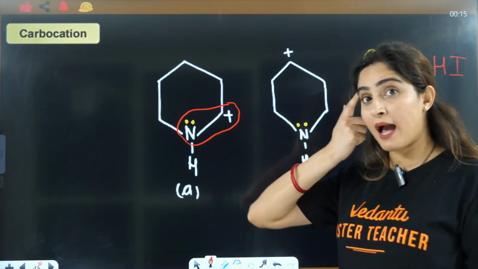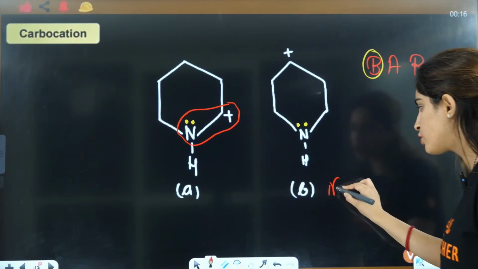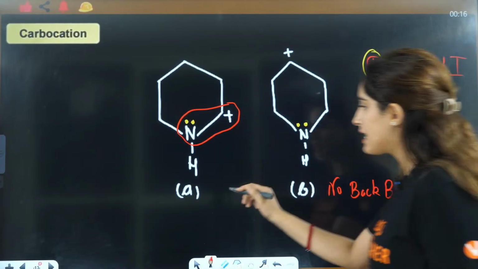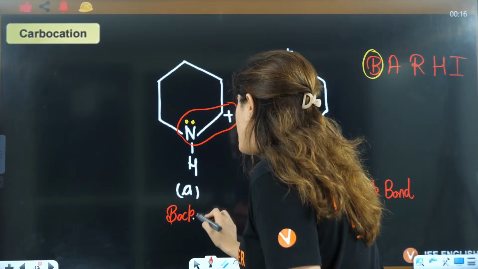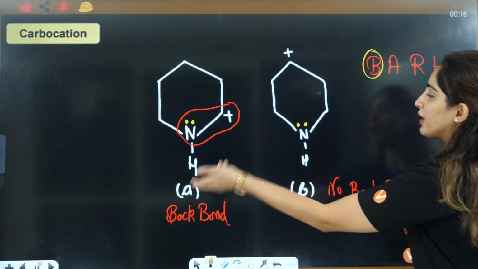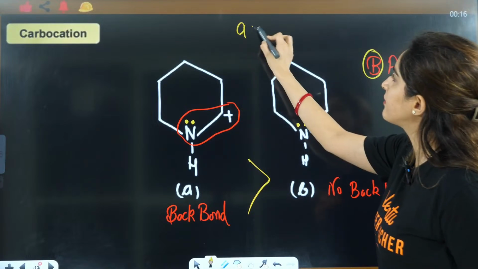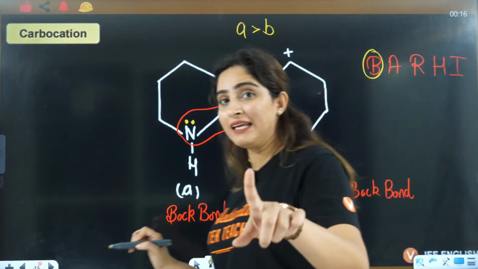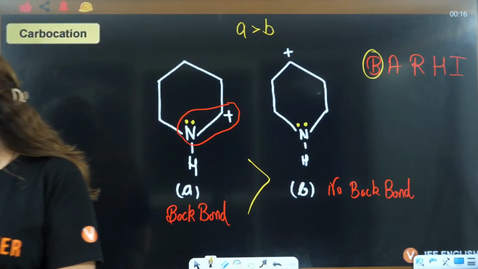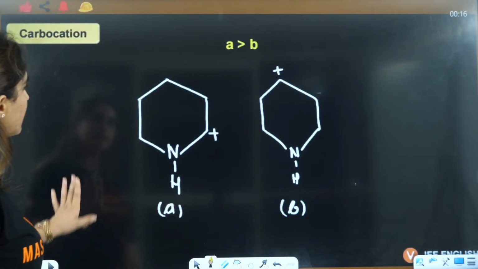So now it has back bonding, right? This does not have back bonding. You can say no back bonding, right? In this case, you have back bonding. Do we even need to look at anything else? Tell me. One has back bonding, other does not have back bonding. Definitely, A is going to be more stable as compared to B, because back bonding makes the compound stable. Okay? Got it? Yes.